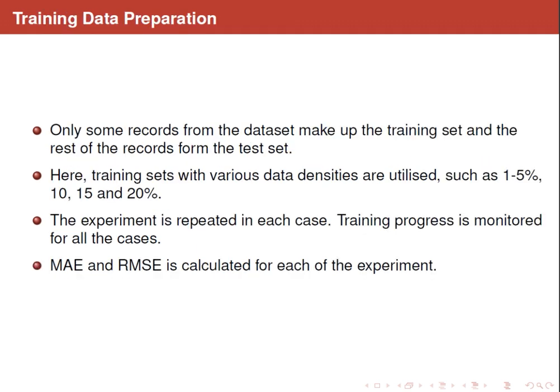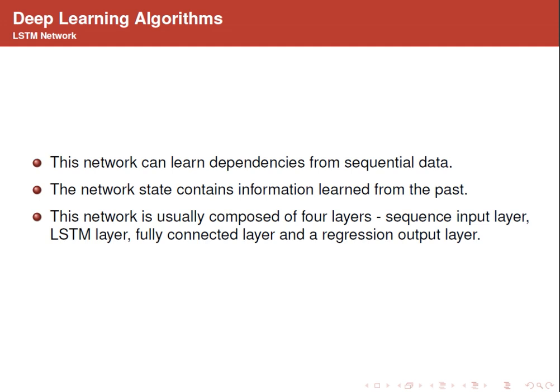Coming to the training data preparation, only some records from the dataset form the training set, and the rest of the records form the test set. Here, training sets with various data densities such as 1 to 5%, 10, 15, and 20% are used. This is done in order to simulate the real-world scenario where data records are sparse. The experiment is repeated for each case, and the mean absolute error and root mean square error metrics are calculated for each experiment.